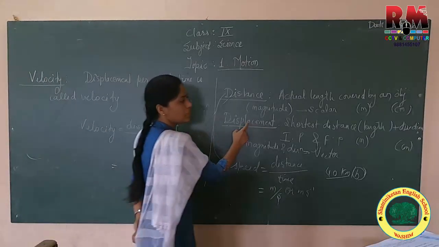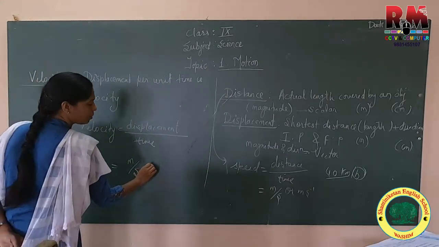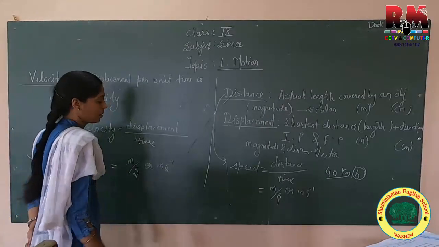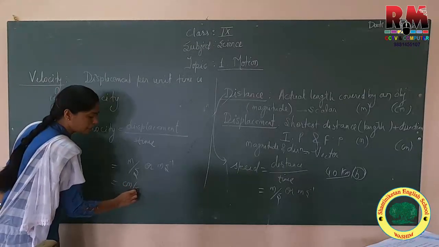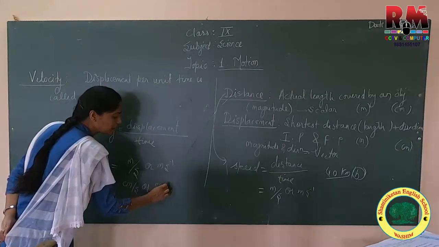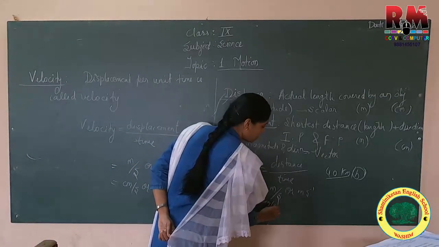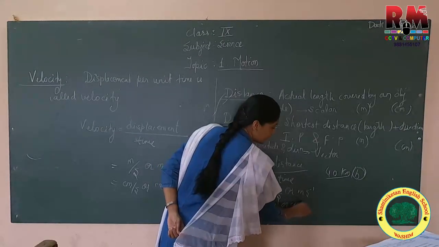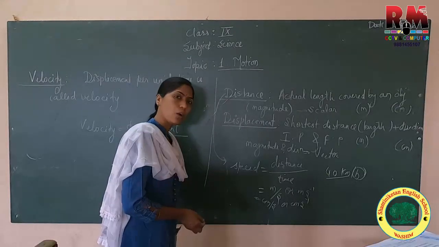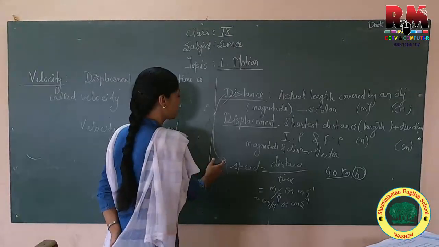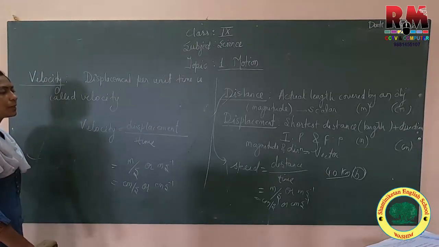Just now we have seen displacement's SI unit is meter and time is again second, so we can call it meter per second or meter second inverse. In the same way, CGS will be centimeter per second or centimeter second inverse. The SI unit is the same for distance and displacement, and also for speed and velocity. So this is speed and velocity.